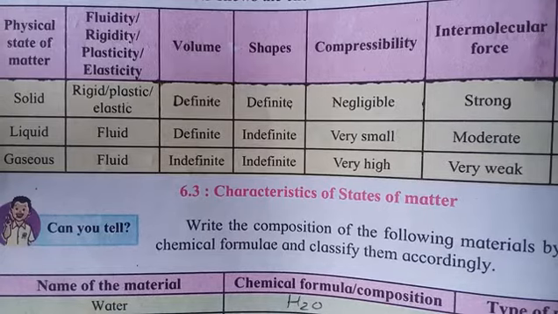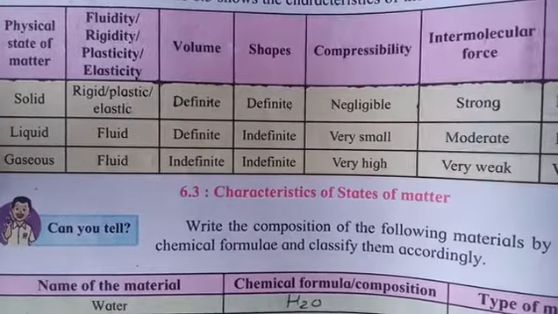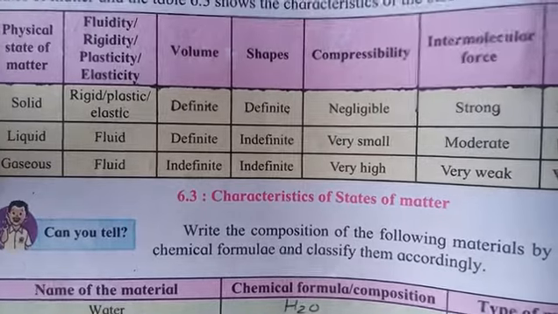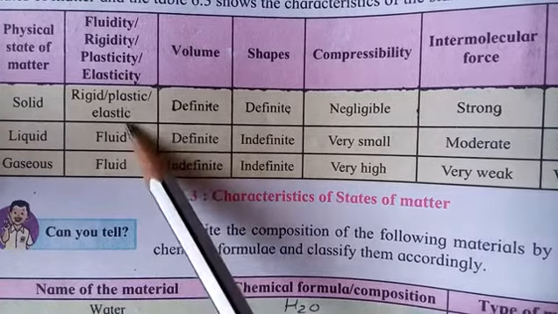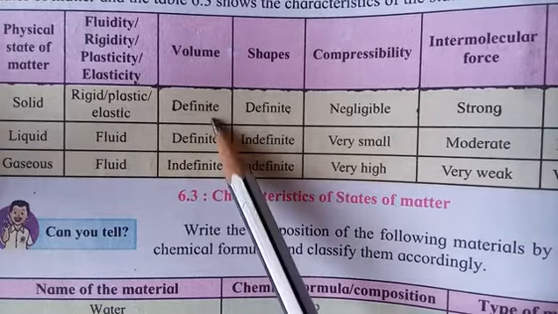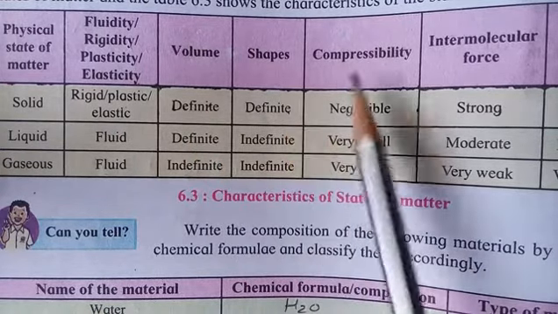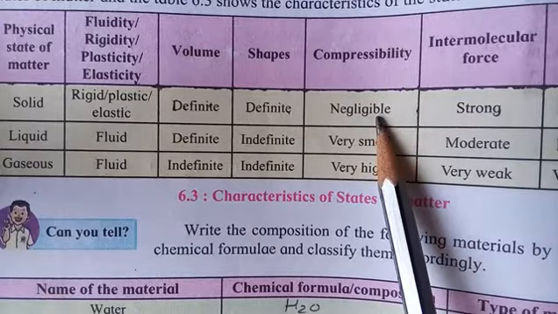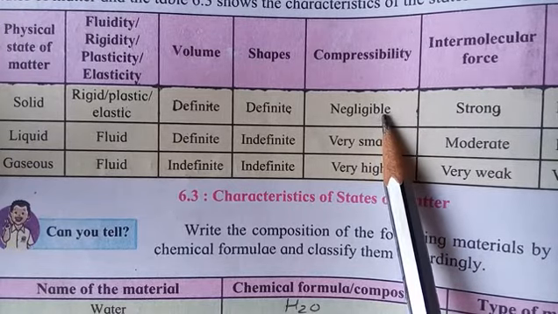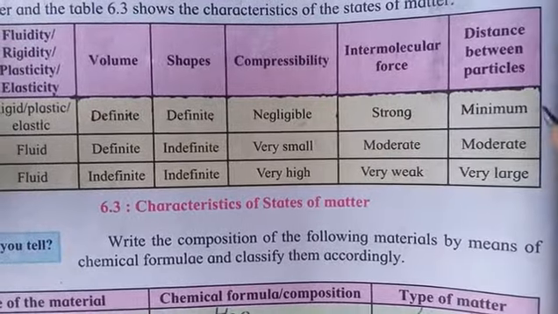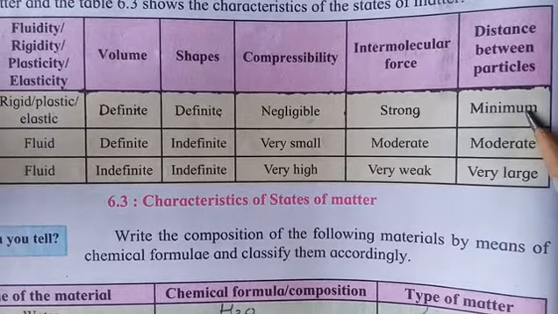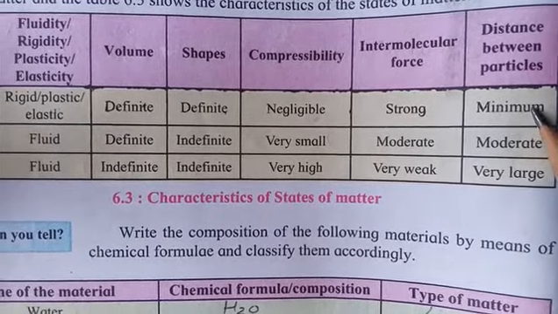Now we discuss the characteristics of states of matter. First of all, we discuss solids. It is rigid. Plastic elasticity, volume are definite, shape definite, compressibility negligible. We cannot compress solid material. Intermolecular forces are very strong. Distance between particles is minimum. All particles are closely packed together.